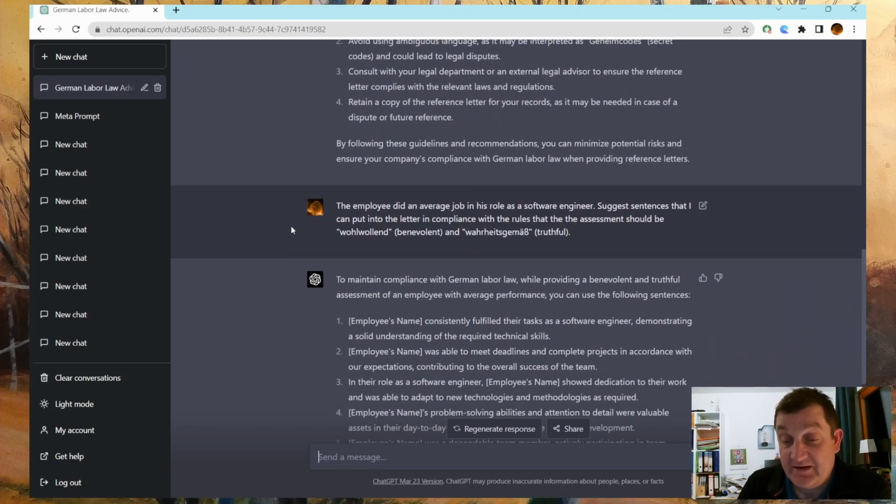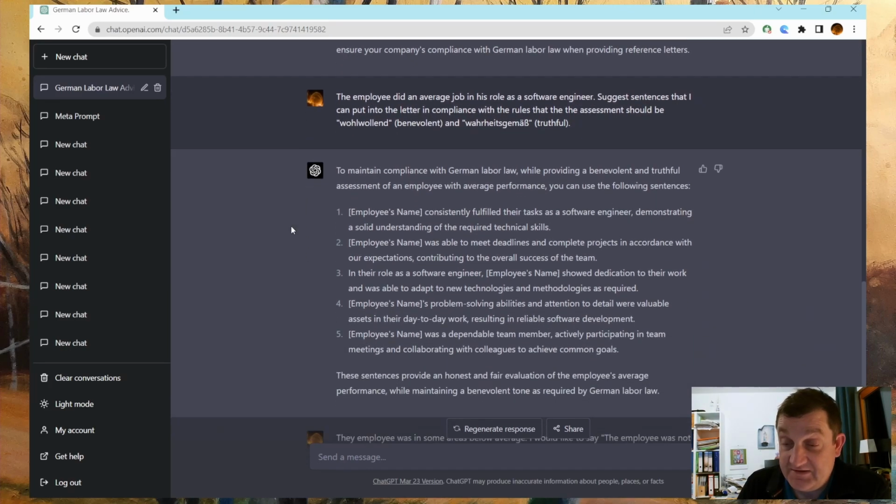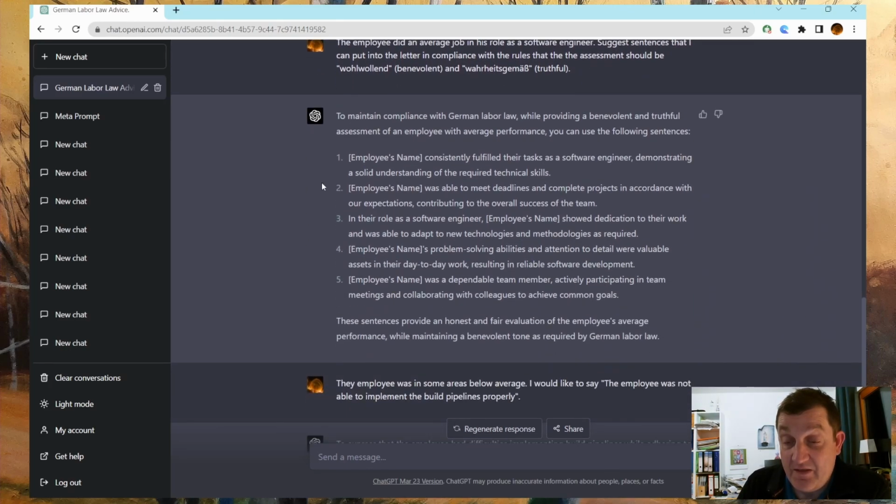And down here, I asked the next question. The employee did an average job in his role as a software engineer. Suggest sentences that I can put into the letter in compliance with the rules that the assessment should be benevolent and truthful. And ChatGPT suggests me here a number of statements that should be legally compliant.